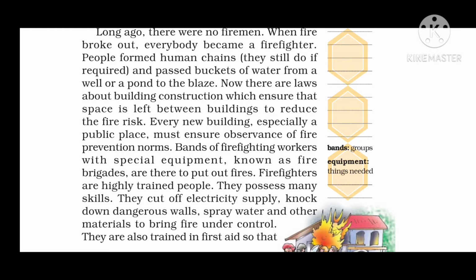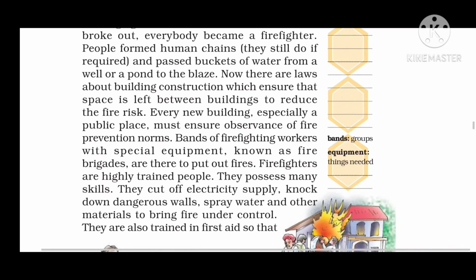They possess many skills. They cut off electricity supply, knock down dangerous walls. Knock down means break. If they think that these walls can help to catch more fire, spread the fire, then they will break down those ones. They spray water where needed, and other materials to bring fire under control. Other materials means like carbon dioxide in order to control the supply of oxygen.